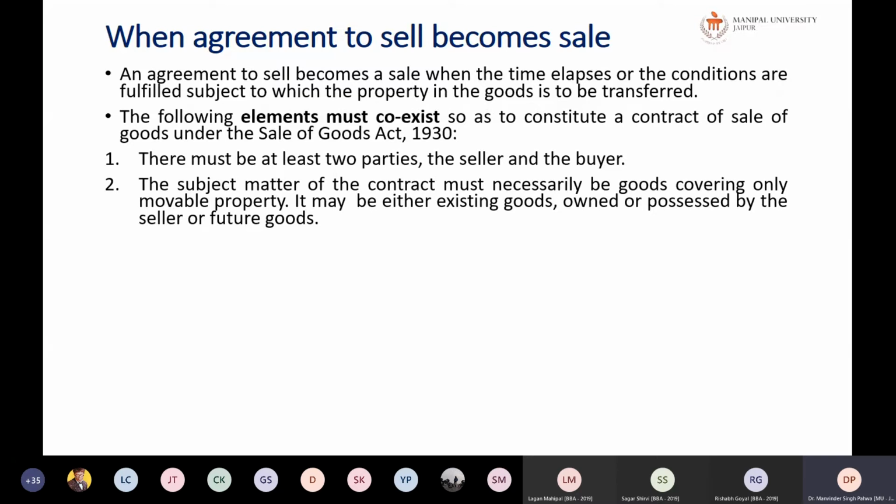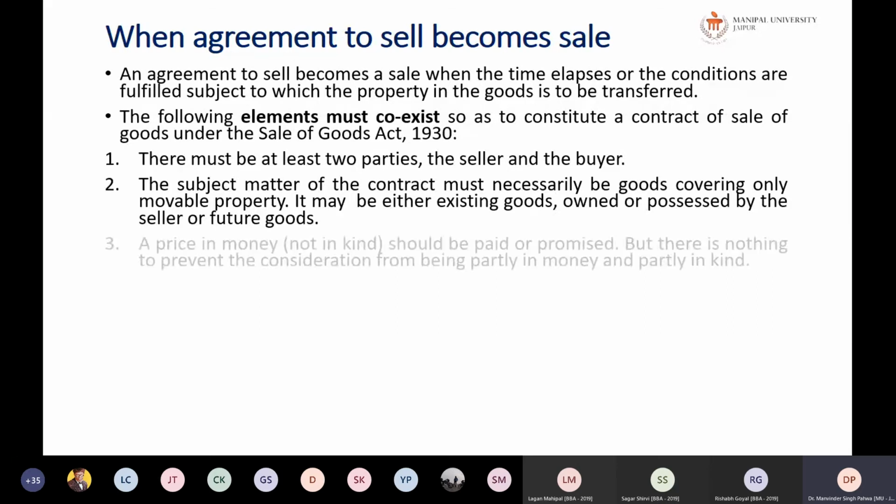Immovable property is not goods, money is not a good, and an actionable claim is not a good. But all things forming part of the land that can be severed or removed from the land, for example growing crops, are also goods. Even trees are goods because they can be severed from the land. The goods may be either existing goods owned or possessed by the seller, or future goods.